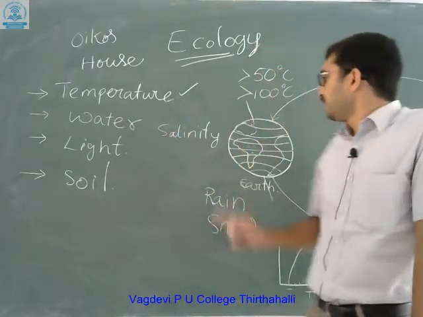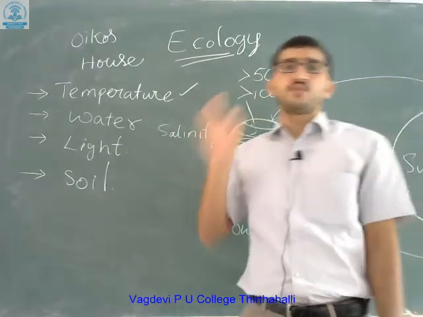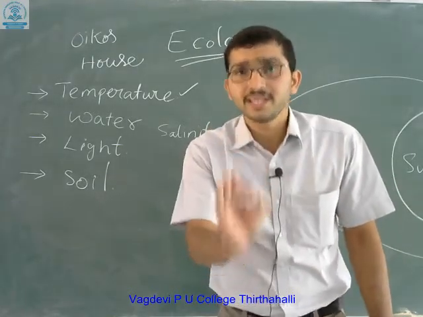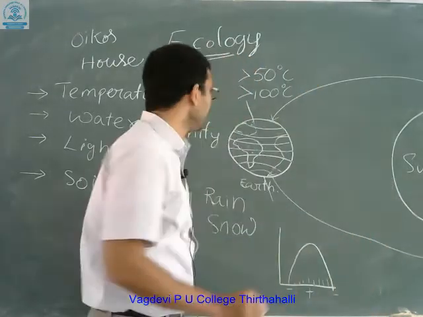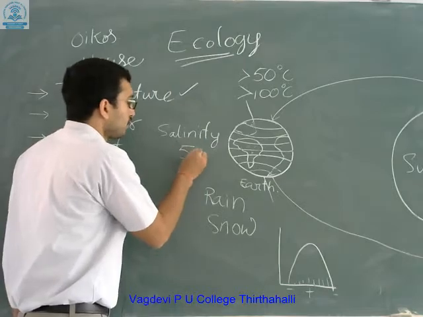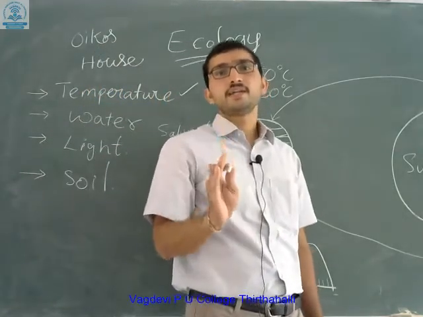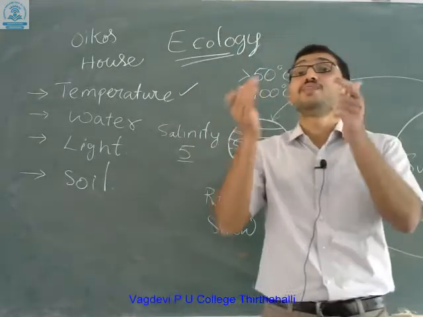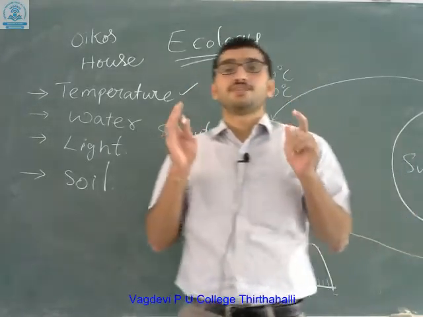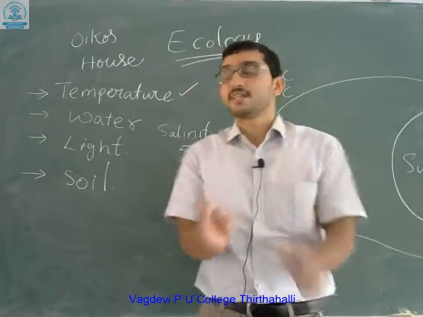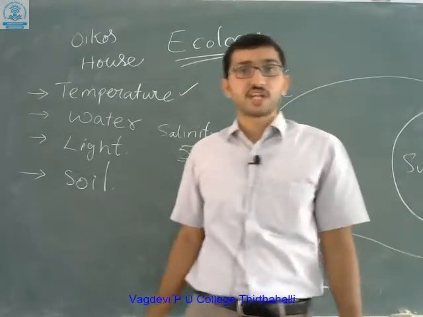If you count the inland water salinity, it is around 5, which is highly favorable for living organisms. Inland water has a salinity of only 5.